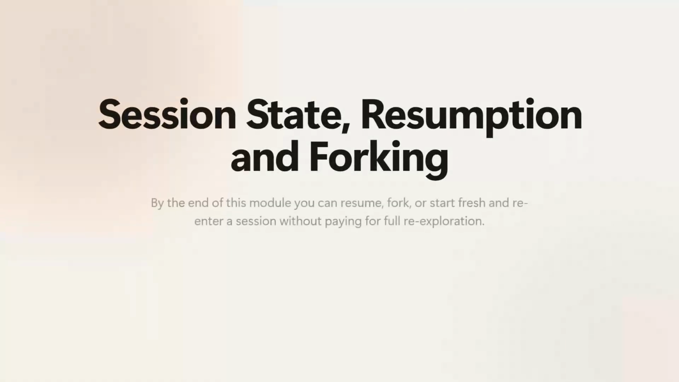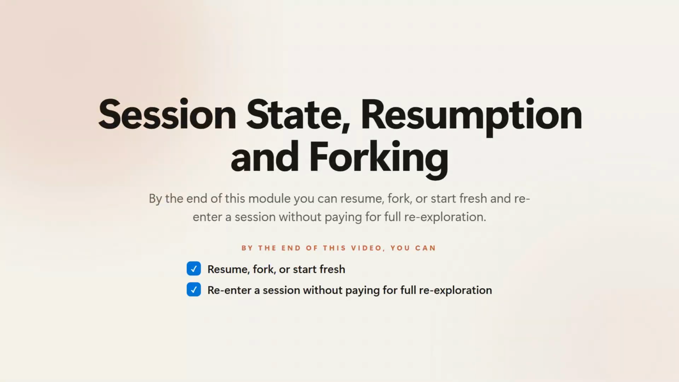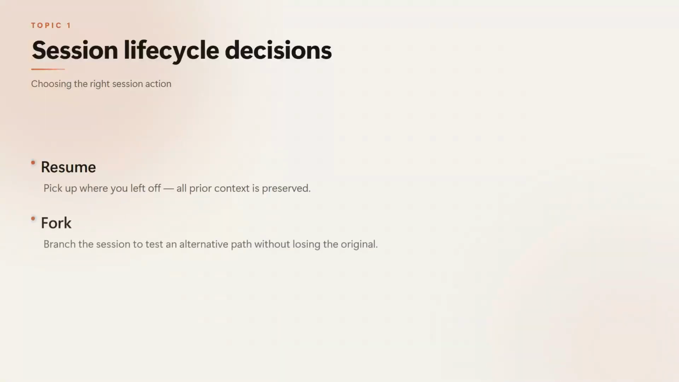By the end of this module, you can resume, fork, or start fresh and re-enter a session without paying for full re-exploration. Here is how this module builds up. Session lifecycle decisions are the 3 moves you can make when returning to work: resume, fork, or start fresh. Resume continues a named session when the context is still valid. Fork splits a session into independent branches from a shared analysis baseline. Starting fresh with a structured summary discards stale tool results but preserves prior findings.